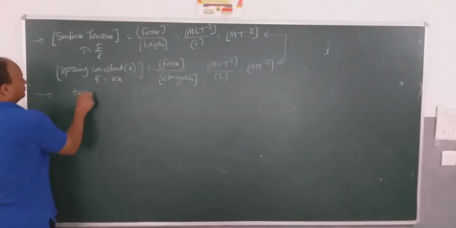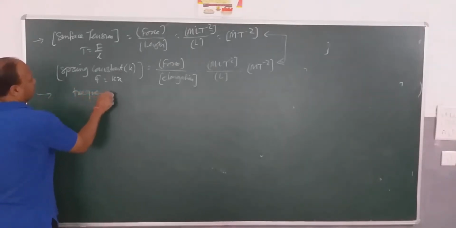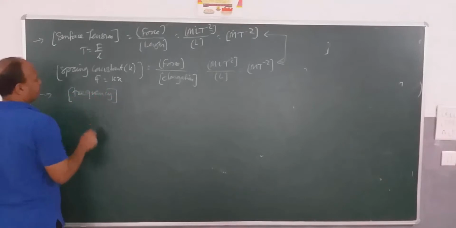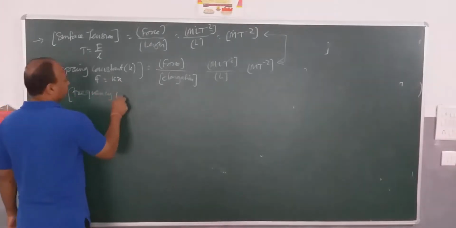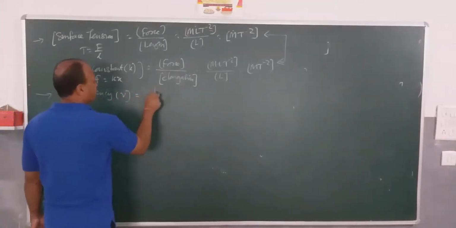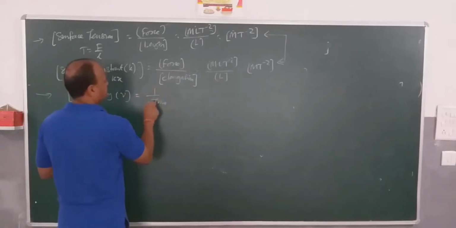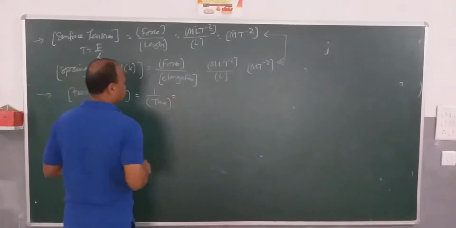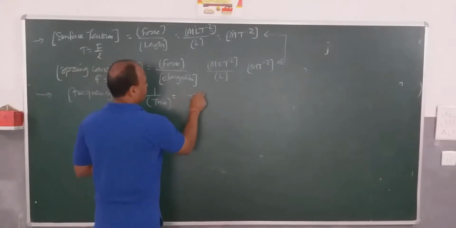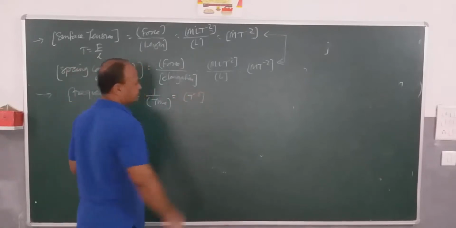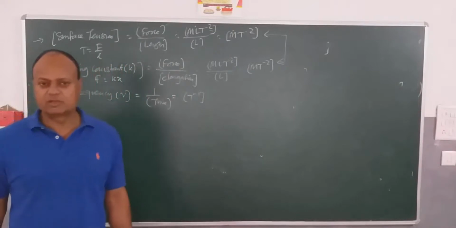Frequency, dimension formula for frequency. Frequency symbol is nu, is 1 by time. So it is T to the power minus 1.